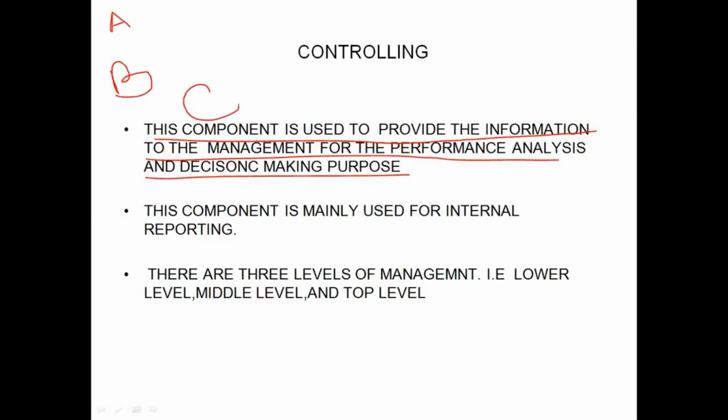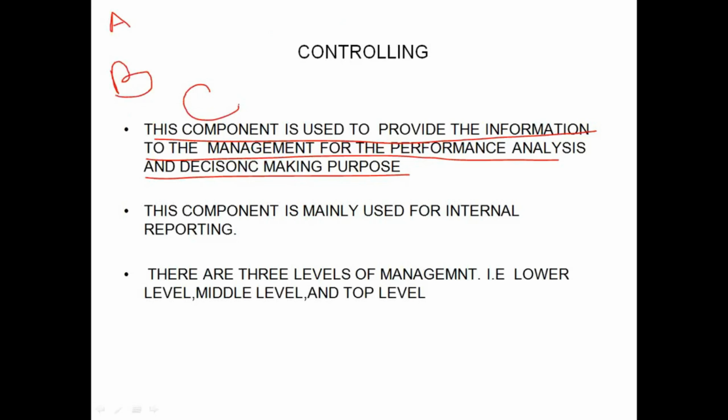So in controlling component, there is one subcomponent which is called profit center accounting. So using this profit center accounting, you can distribute or you can bifurcate the profits according to the criteria required by the management, like product groups, internal organizational units. Like that, according to any criteria, you can distribute the profit. This example is just to make you understand what is the importance of the controlling. FI component is a legal requirement. CO component is only to meet the information requirement of the management.